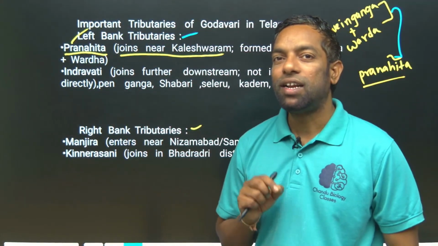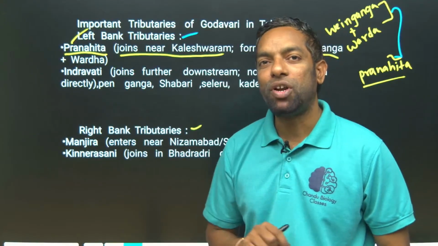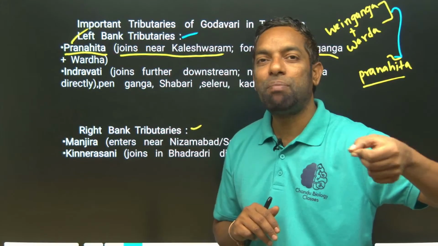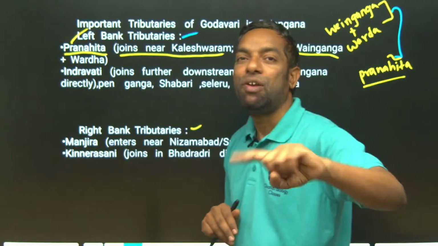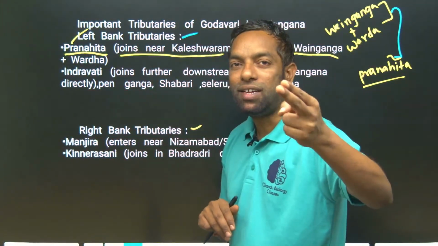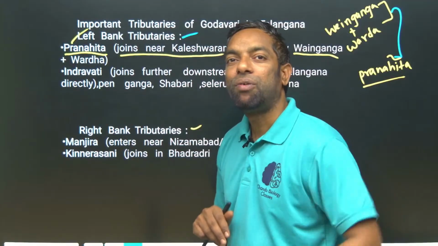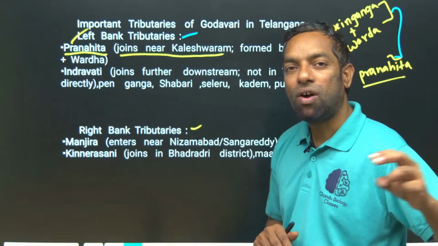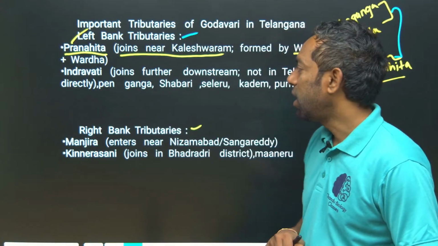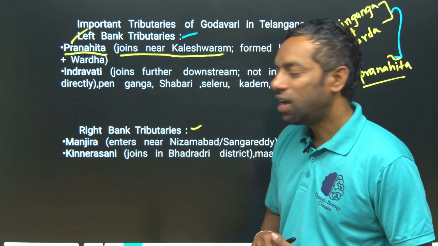Pranahita is the left bank tributary of the Godavari. What does it mean? They meet the Godavari at Kaleshwaram. That is a combination of two rivers. Wainganga and Wardha are left bank tributaries, and they come together to form Pranahita. Pranahita is the combination of Wainganga and Wardha.